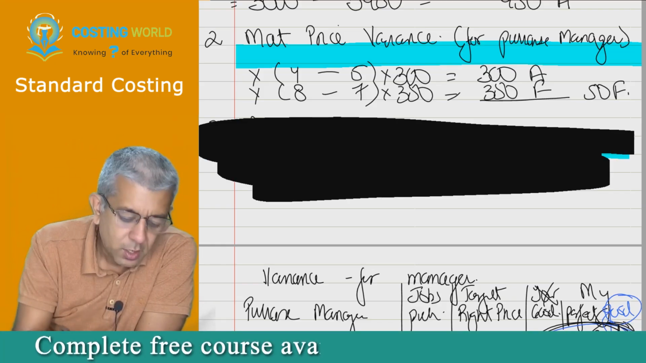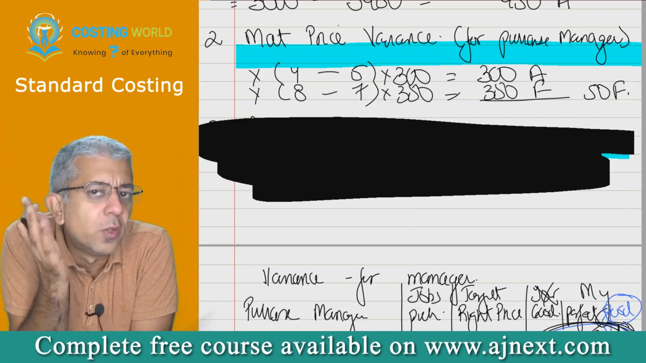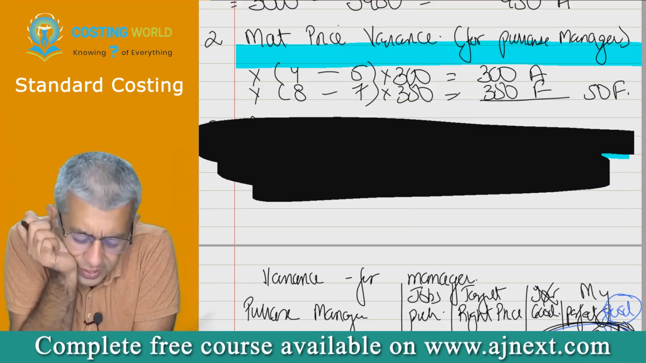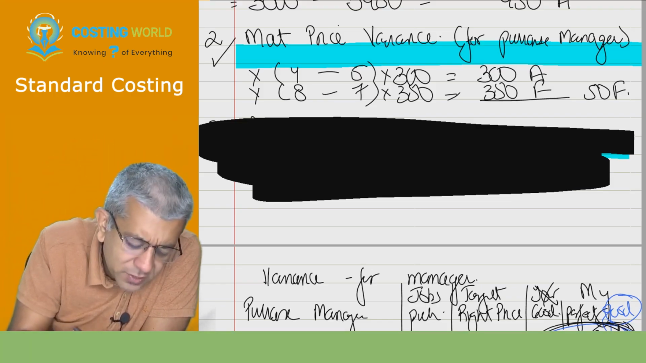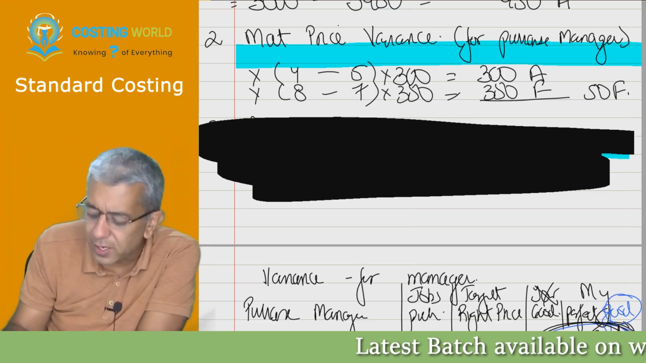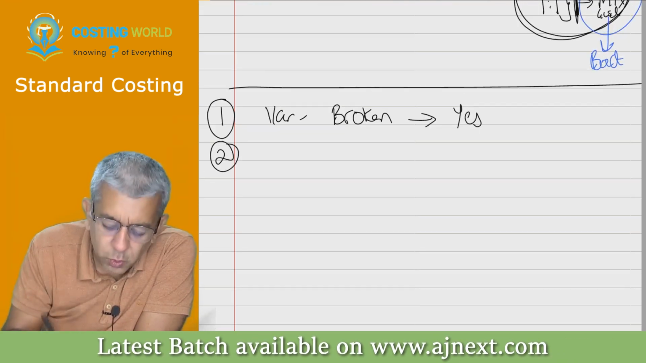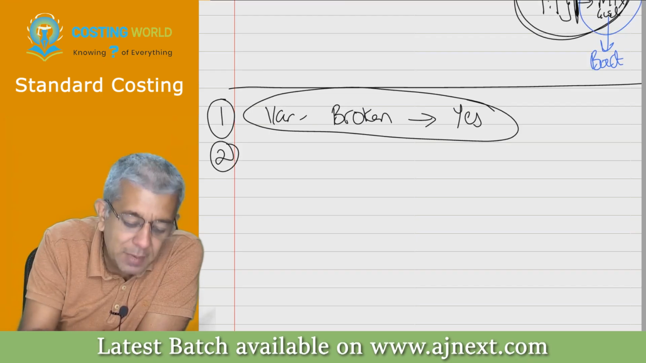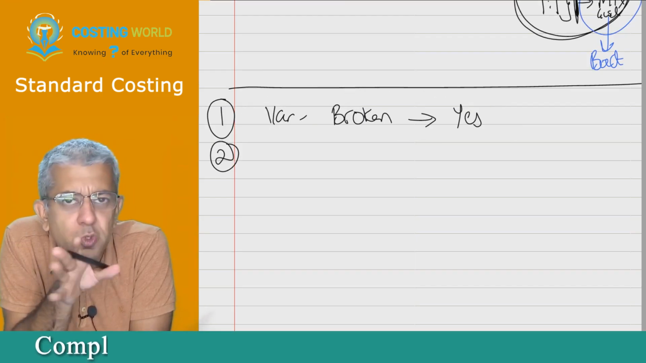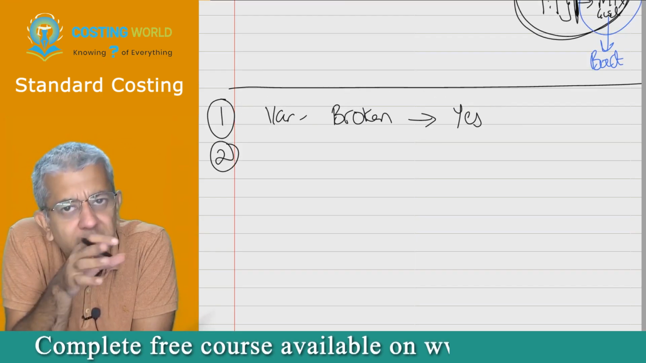So the third variance we have not done till now. We'll come back to that in just a while. My price variance is over. I give you the second rule. First rule was what? If any variance can be broken up, please break it up. Don't ask me a stupid question, should we break it? Yes, you have to break it.